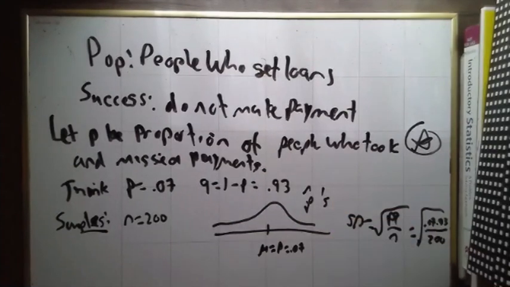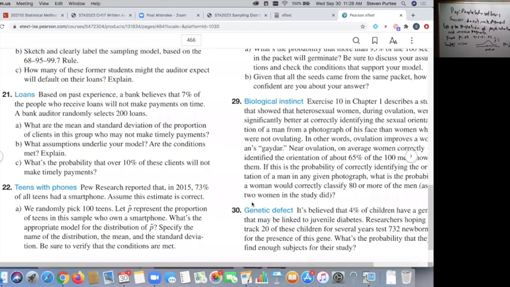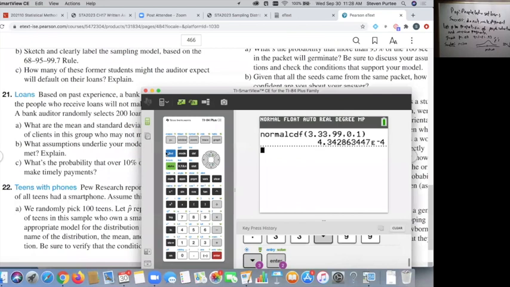Let's throw that in the calculator, because a lot of mistakes can happen here. So I want to do square root 0.07 times 0.93 divided by 200, and I want to make sure that everything I'm typing is all under that radical.